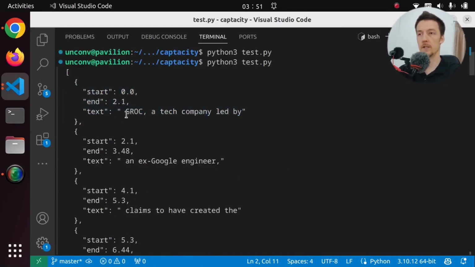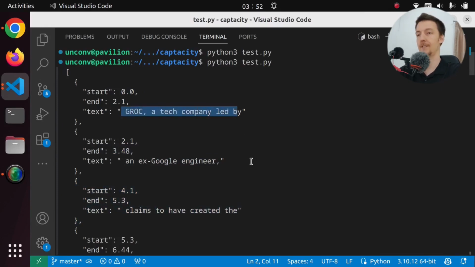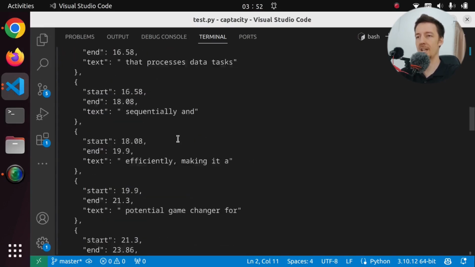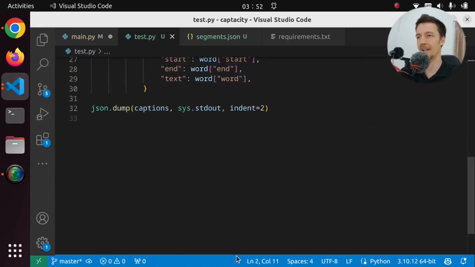So the first part is "Grok, a tech company led by", and that starts at 0 and ends at 2.1. And then we have "an ex-Google engineer", and that starts at the end of this one and then ends at that. And so on. And these are all less than 30 characters. So that's pretty good. But we want to have all the words separately in there. That's right, because we want to know which word should be highlighted.